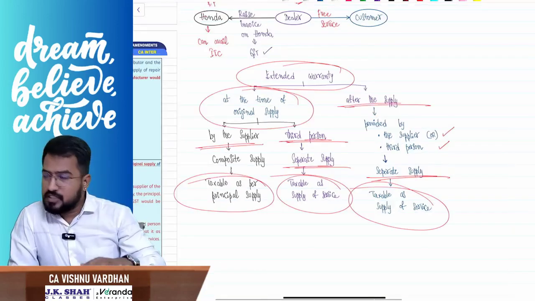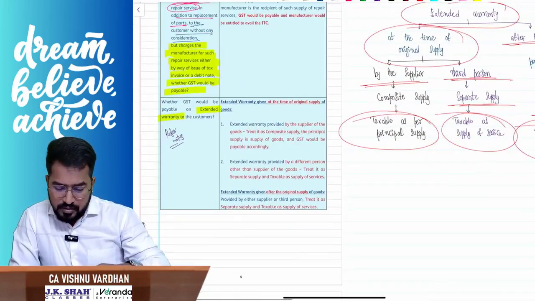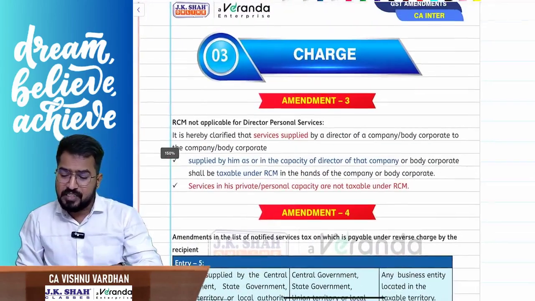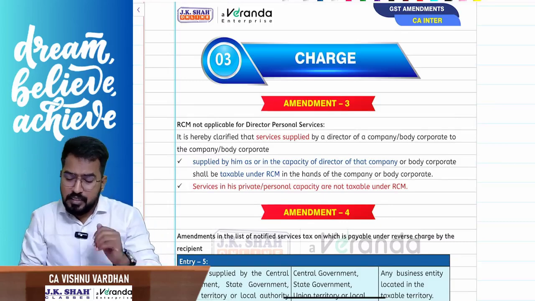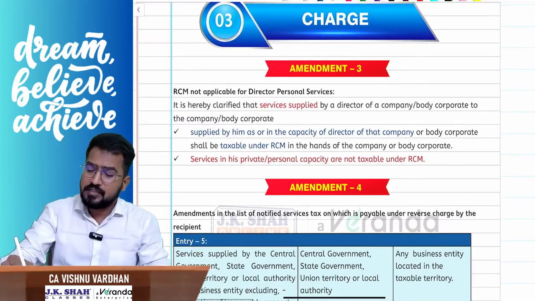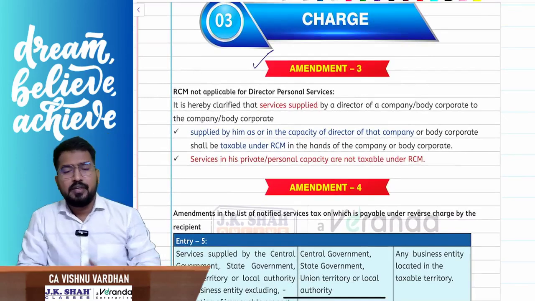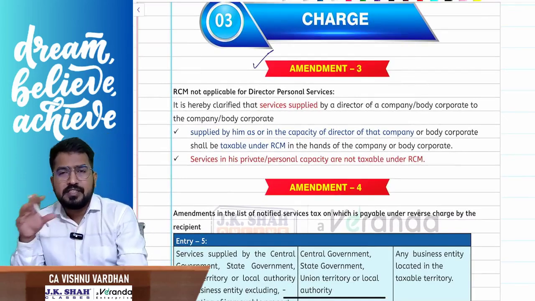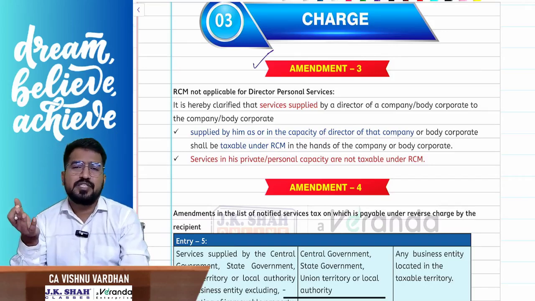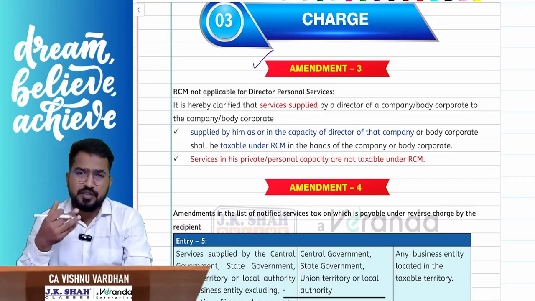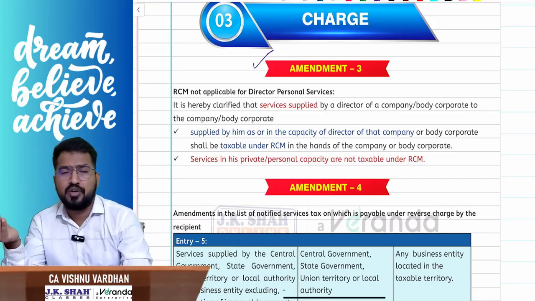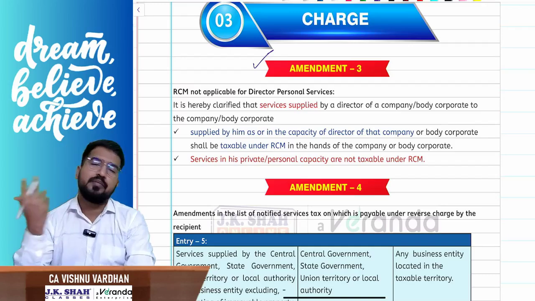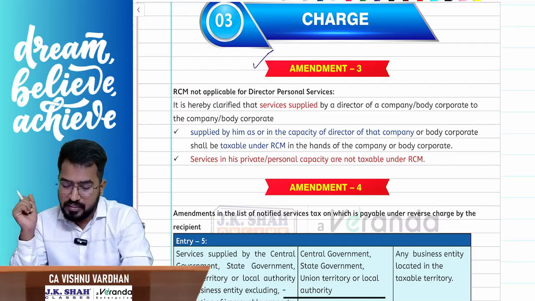Next, what is the next one? So that is the next amendment. With this we are done with amendments related to the supply chapter. Let us move on to the next amendment from the charge chapter. In this charge chapter we have already discussed amendment 3 during the lecture. First of all, understand, when they are testing any amendment, it is just like any other question. They'll give you a situation, they'll ask whether it is supply or not, whether it is taxable or not, what the tax treatment is. Or it can be tested as an adjustment in any big problem also. So that way they can test the amendments.